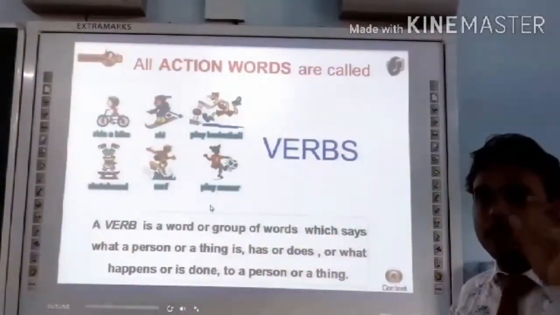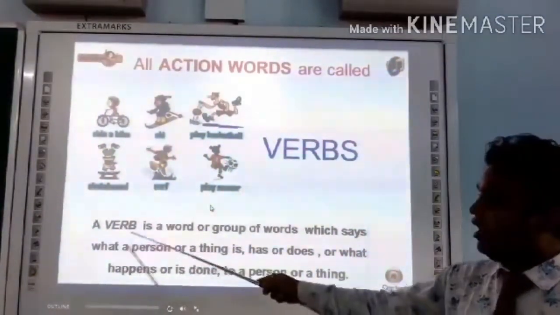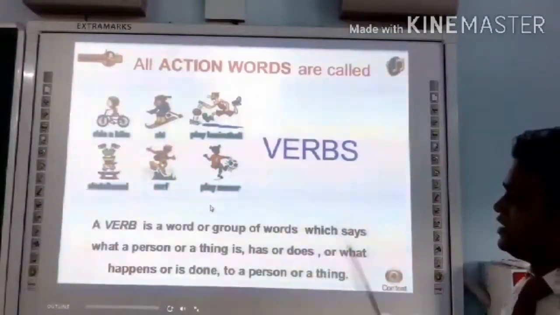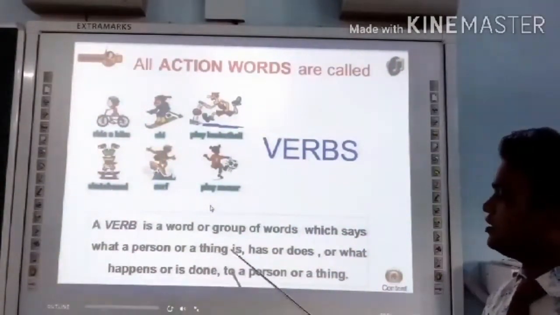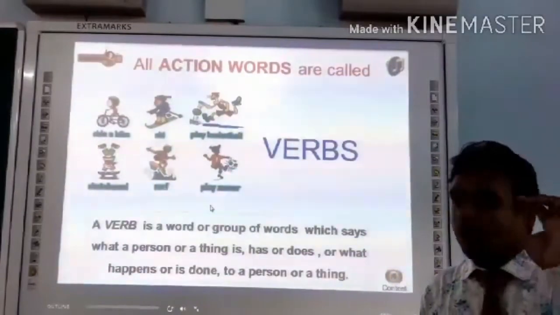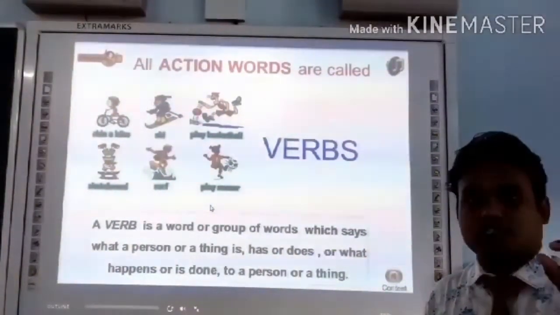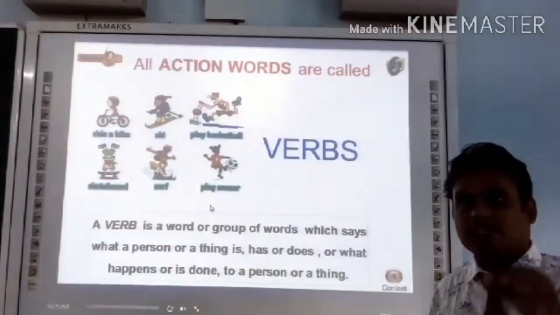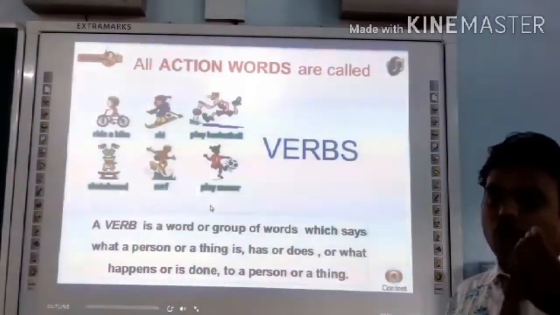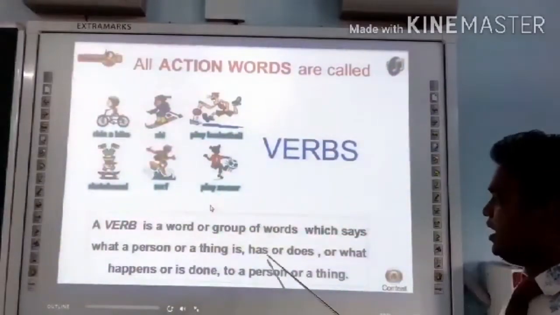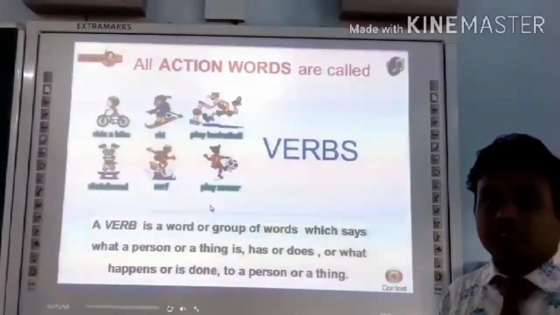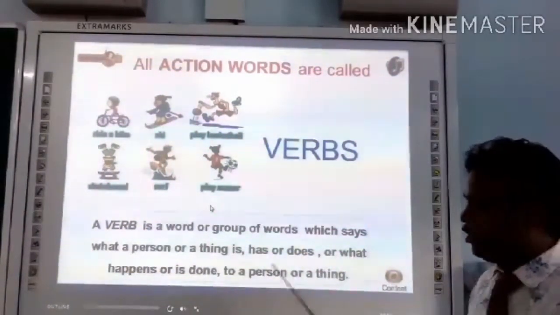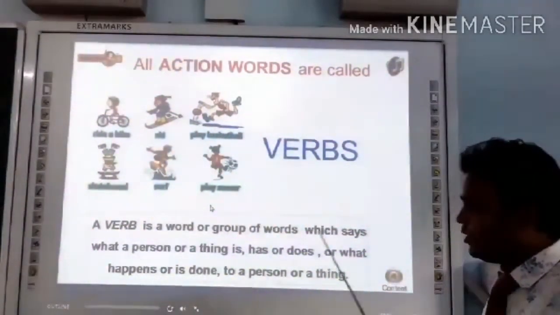Now a proper, appropriate definition. A verb is a word or group of words which says what a person or a thing is, what the situation or condition is, what a person or thing has or does, that means what a person or a thing can do or perform, or what happens or is done to a person or a thing.